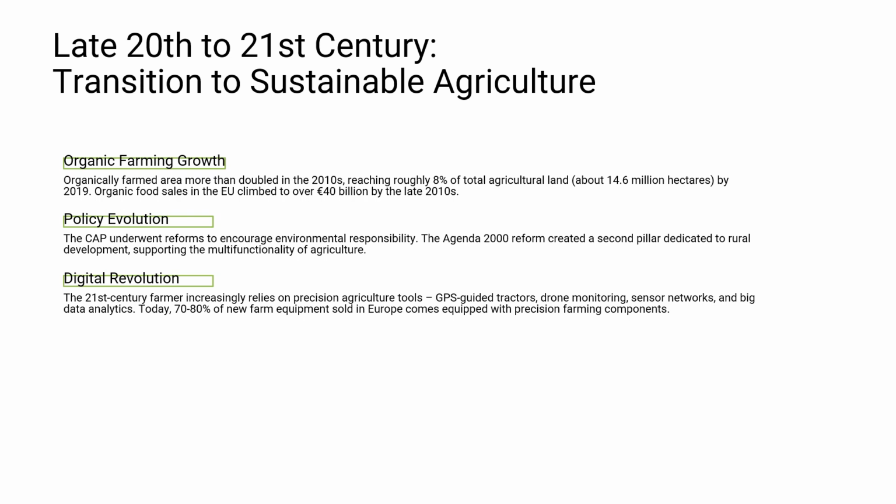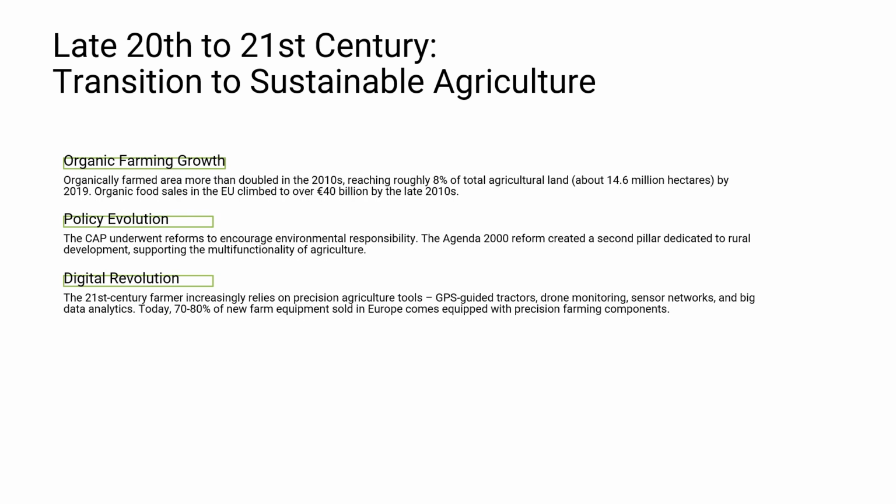In response to environmental concerns, the CAP evolved. The Agenda 2000 reform introduced a second pillar focused on rural development. This second pillar shifted the role of agriculture from producing food alone to also protecting nature, landscapes, and rural communities. It promoted the idea of multifunctional agriculture, a concept that remains key today.